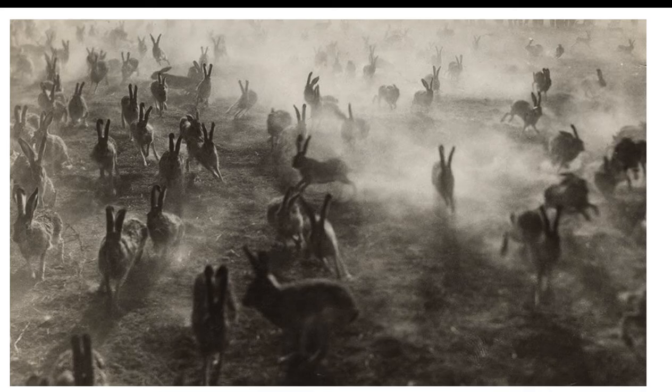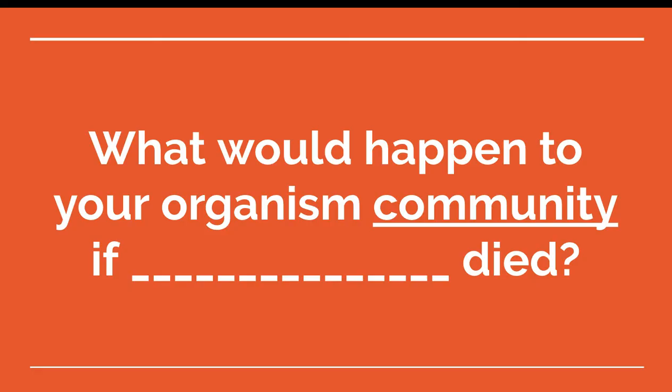Same thing with the grasshoppers. If you've ever seen a picture of the Dust Bowl of all the grasshoppers, they just devastated anything. And so that ecosystem was out of whack for sure. Okay, so thinking again about that third question, what would happen to your organism community if any of those organisms died or they were gone? Think about what would happen in the same level as well as the levels above and below.